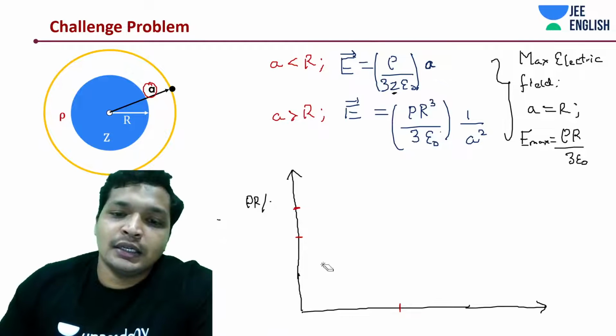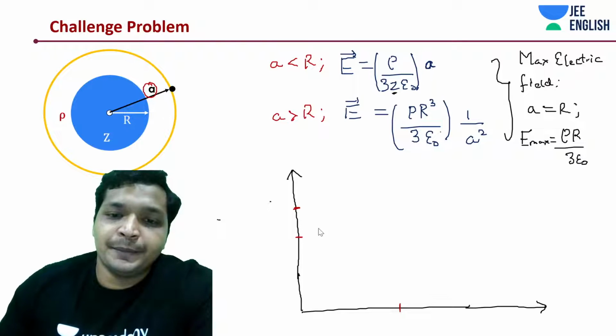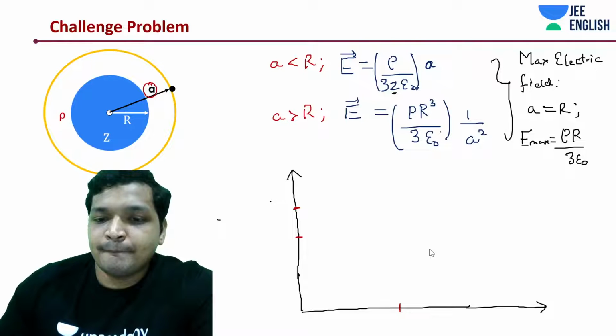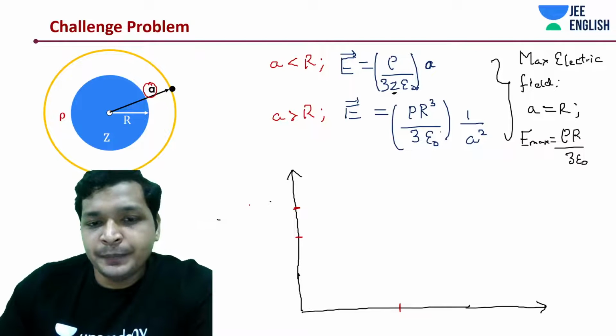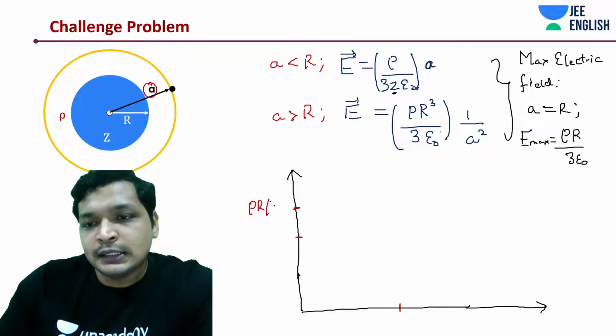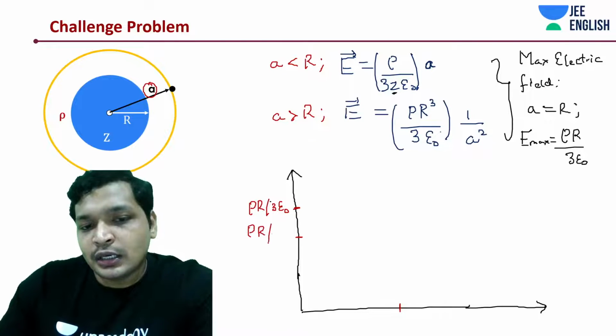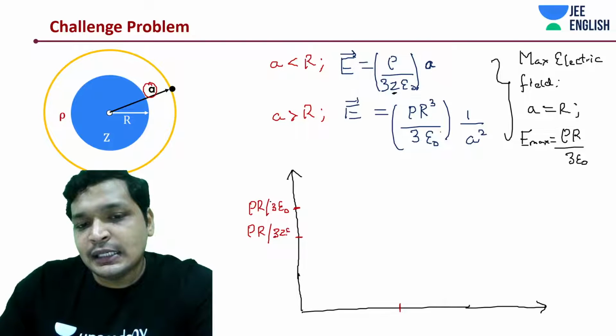Let me take red color, I think it is better. So this should be rho R by 3 epsilon naught, and this should be rho R divided by 3 Z epsilon naught.